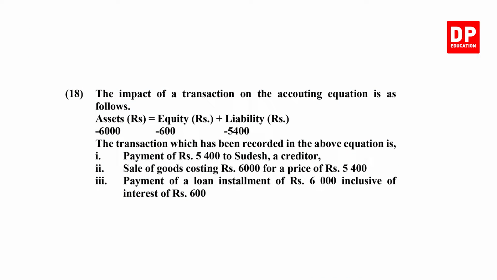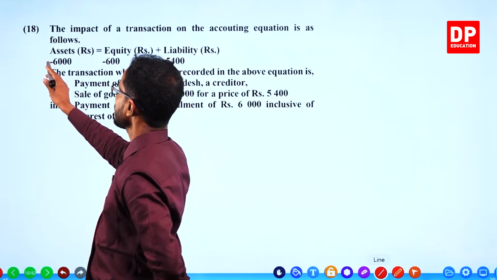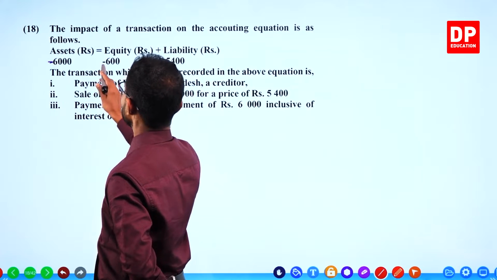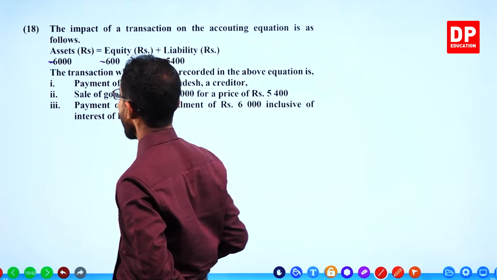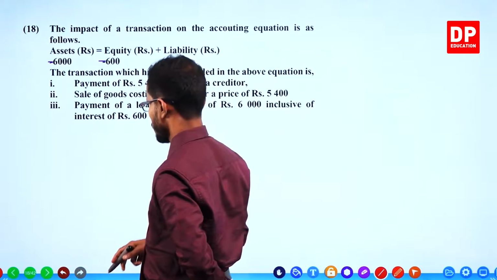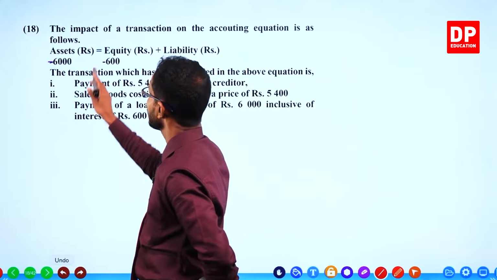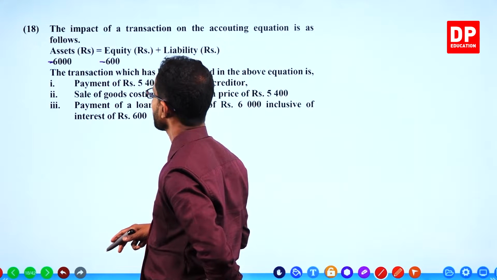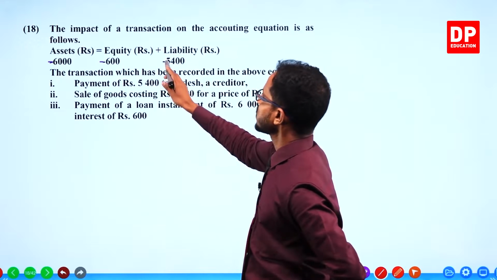The impact of a transaction on the accounting equation is given. Assets have decreased. Equity also decreased by 600. Liability also decreased.